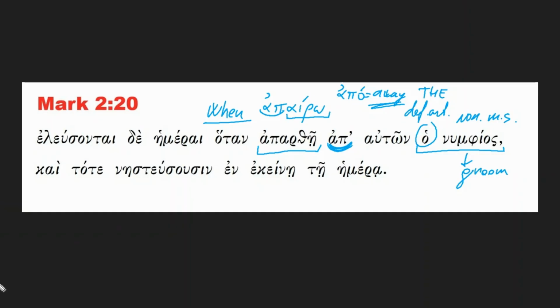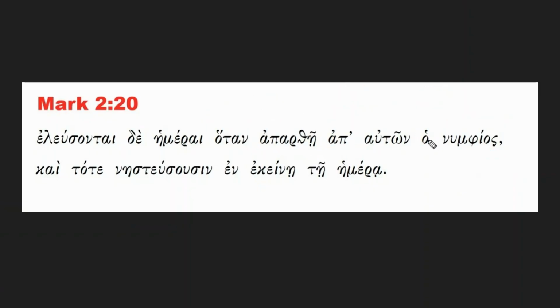What kind of tense is that? Well, definitely has to be in accordance with the nominative singular, so masculine singular subject, so it's in the third person singular, obviously, but it's in the passive. It's a passive form of the verb to take away, and also it's in the aorist tense, and also in the subjunctive form.